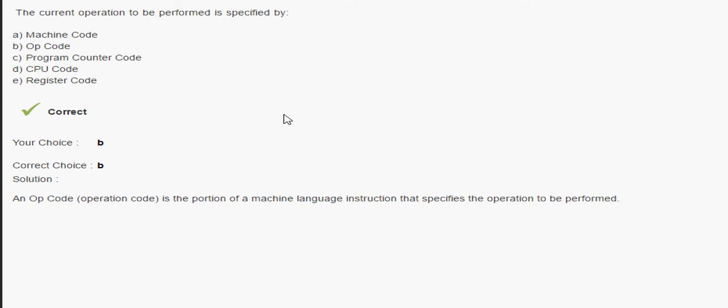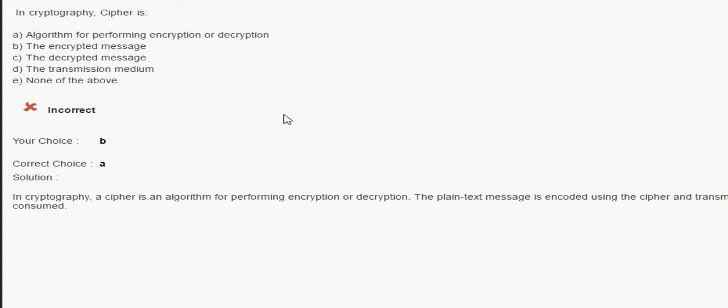We'll move to the next question. In cryptography, a cipher is an algorithm for performing encryption or decryption. Not an encrypted message is called a cipher; at first glance you may hit this answer, but it's not the answer. Not a decrypted message, and not the transmission medium. It's an algorithm for performing the encryption or decryption.